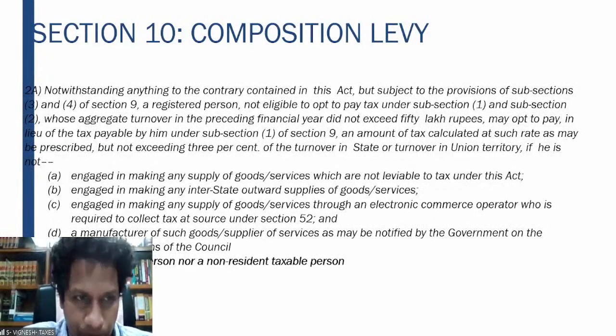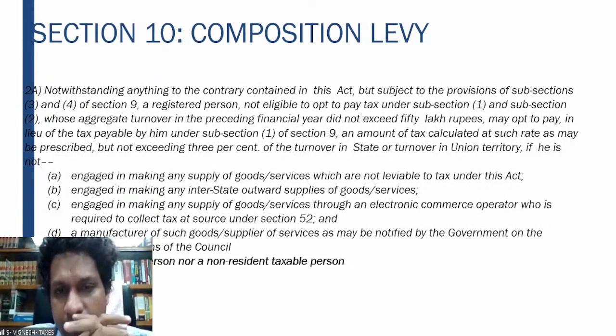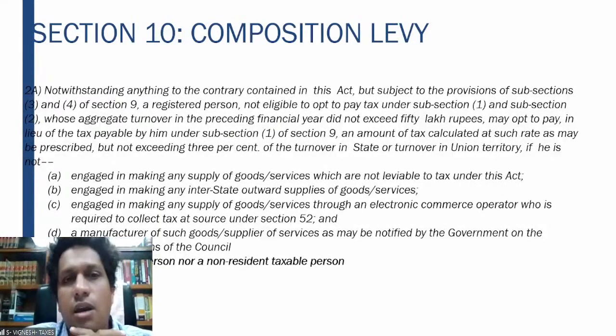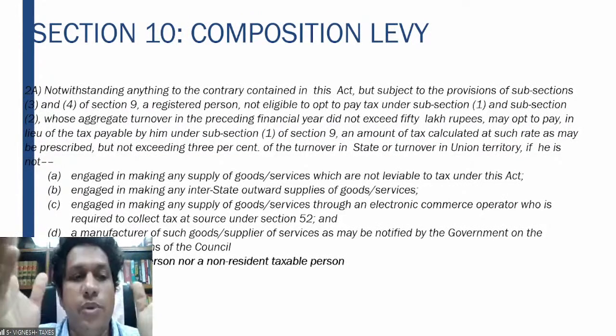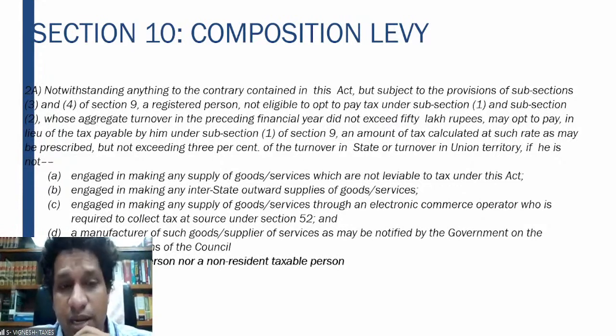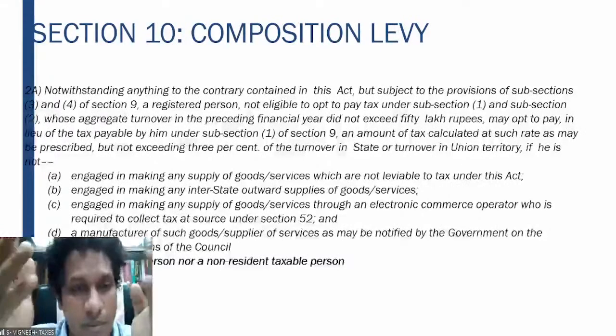Again, the conditions which are given are pretty much the same as the conditions given under 10 subsection 1 and 10 subsection 2. First, you should not make taxable supply of services not leviable to tax. He should not be engaged in making interstate supply. Interstate supply should not be done. Same for e-commerce operators.